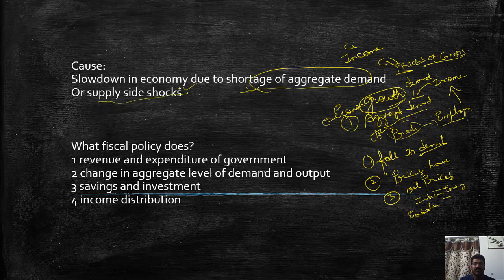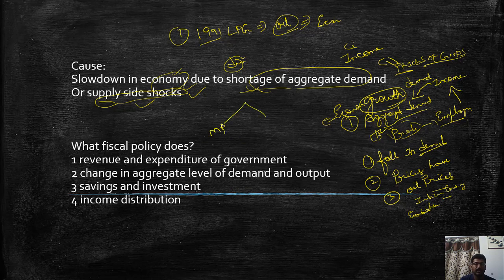The second one is it can also happen due to supply shocks. Let us take the scenario of the 1991 Indian LPG crisis. What happened then was India had to pay a huge amount of import bill for oil. In this way, our economic growth slowed down. So supply side shocks can also reduce the economic growth. When this reduction in the economy happens, the countries generally use two tools: one tool is monetary policy, the second tool is fiscal policy.